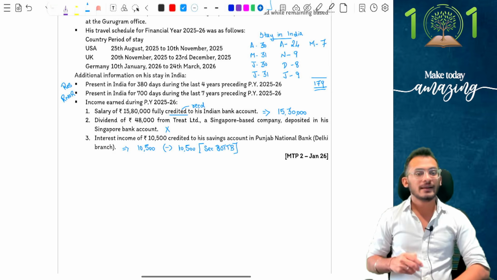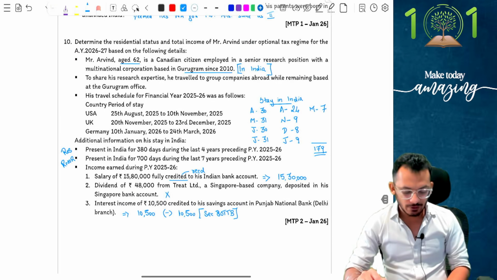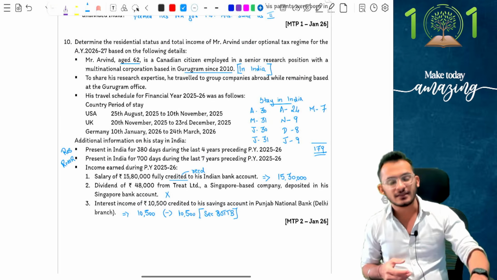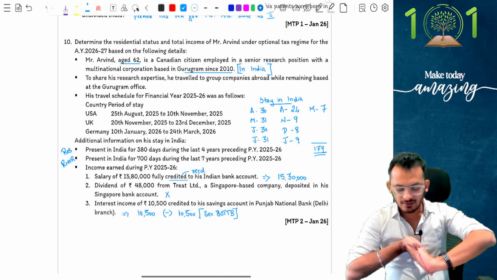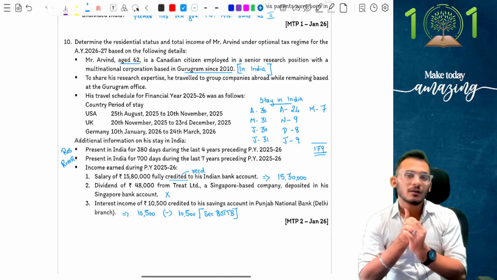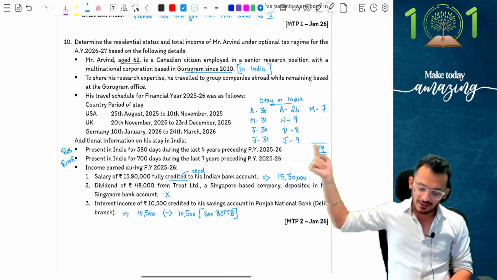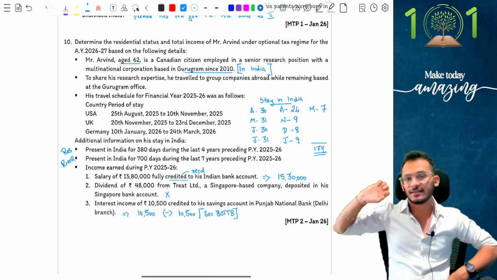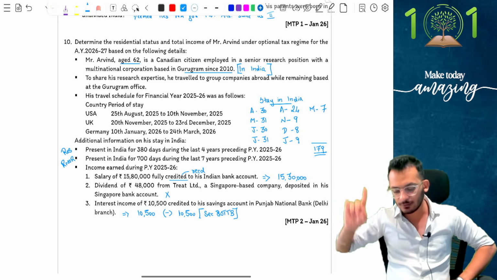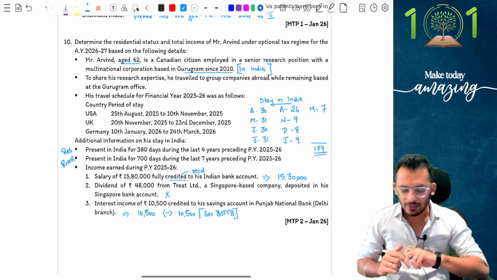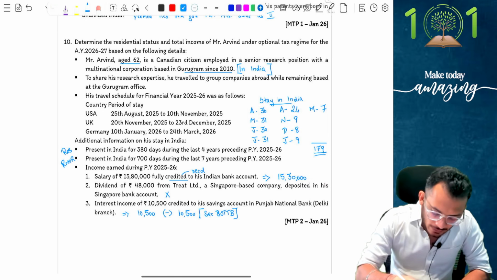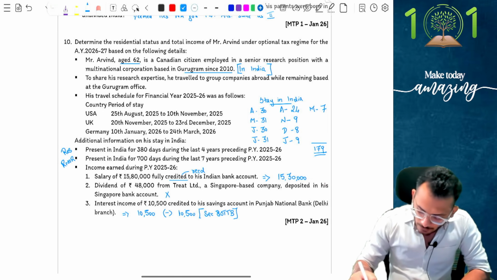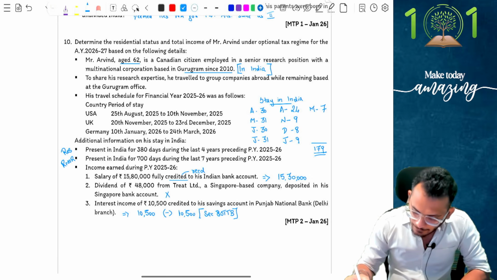Under section 80TTB, that is what my statement is going to look like, and this is what my concluding answer is. So as a conclusion answer, here is a case where I'll come and say I'm an RNOR. Because I'm an RNOR, 15,30,000 of salary plus nothing of my interest income will be taxable. So only 15,30,000 will be fully taxable in my hands, and this is what the statement will look like. Yes, so this is what the concluding answer is. I hope this makes sense.